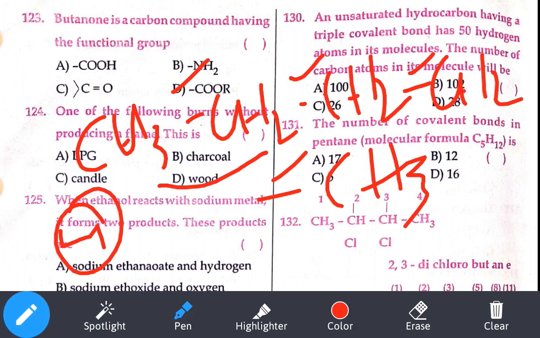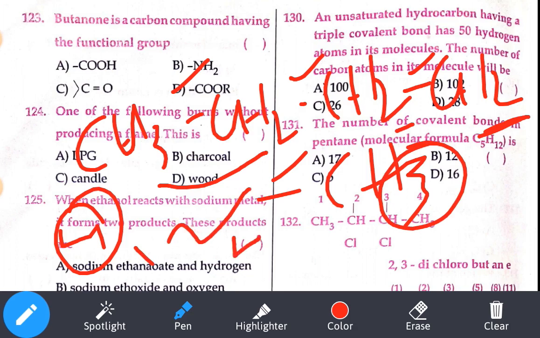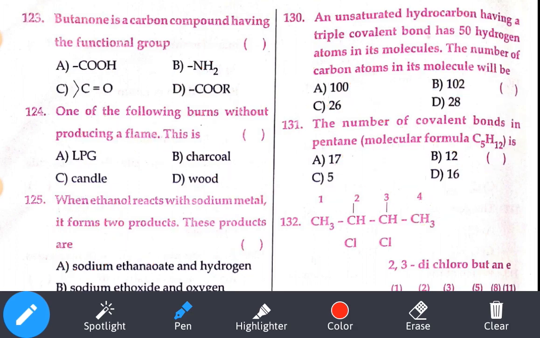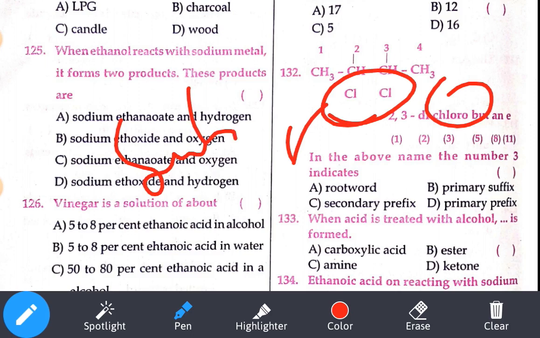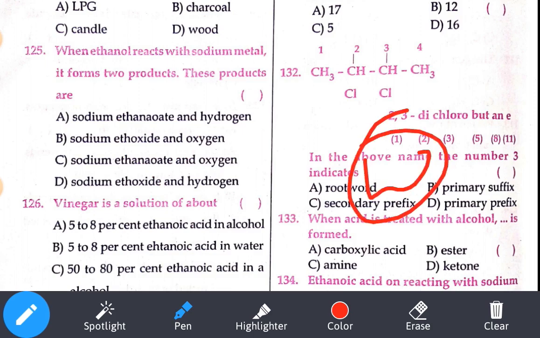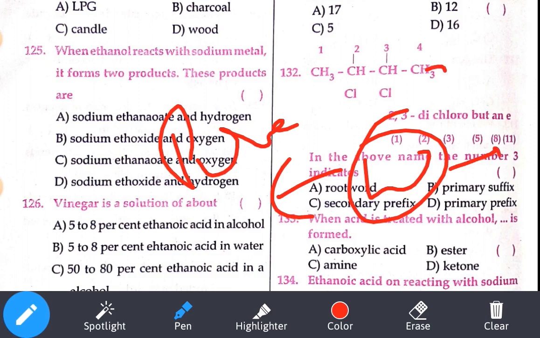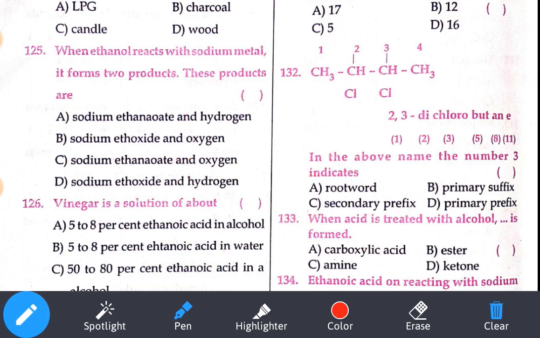The 132nd structure they have given. They have given the name also: 2,2-dichlorobutane. In the above name, the number 3 is our chloro. So here chlorine will act as what? Substituents. Substituent means what? It should be our secondary prefix. Whatever comes before the word root is called our prefix. After the word root, whatever comes is called our suffix. Here there are two types of prefix: primary prefix and secondary prefix. Primary prefix tells about only the cyclic nature of the compound. Is it a cyclic compound? No. Secondary prefix tells about the substituent part. So chlorine is a substituent part, so you can say the secondary prefix, option number C.